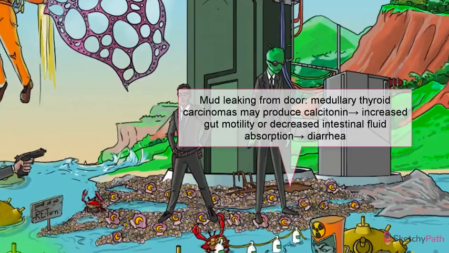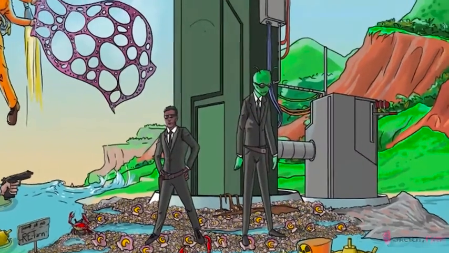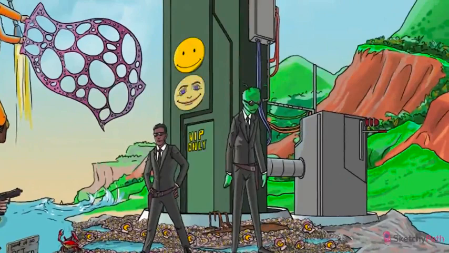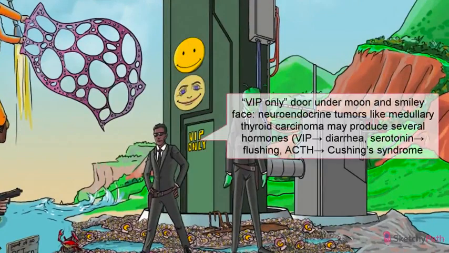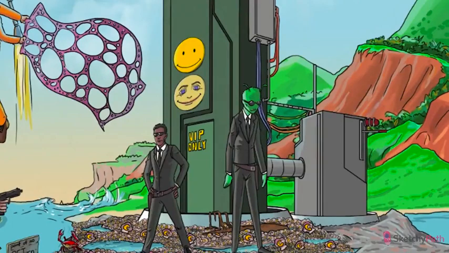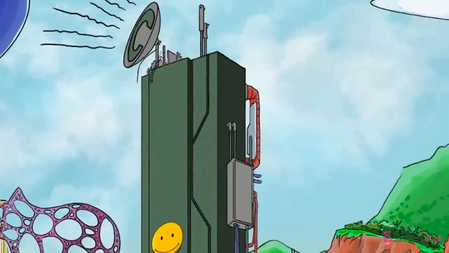The mechanism is not clearly elucidated, but may be related to increased gut motility and/or disruption in small intestinal fluid absorption. Also, since medullary carcinomas are derived from neuroendocrine cells which secrete hormones, expect some extra hormonal signs and symptoms. For example, vasoactive intestinal peptide that gets released leads to diarrhea, serotonin causes flushing, and ACTH leads to Cushing syndrome. Notice the VIP door underneath the serotonin smiley face window and Cushing moon facies window.